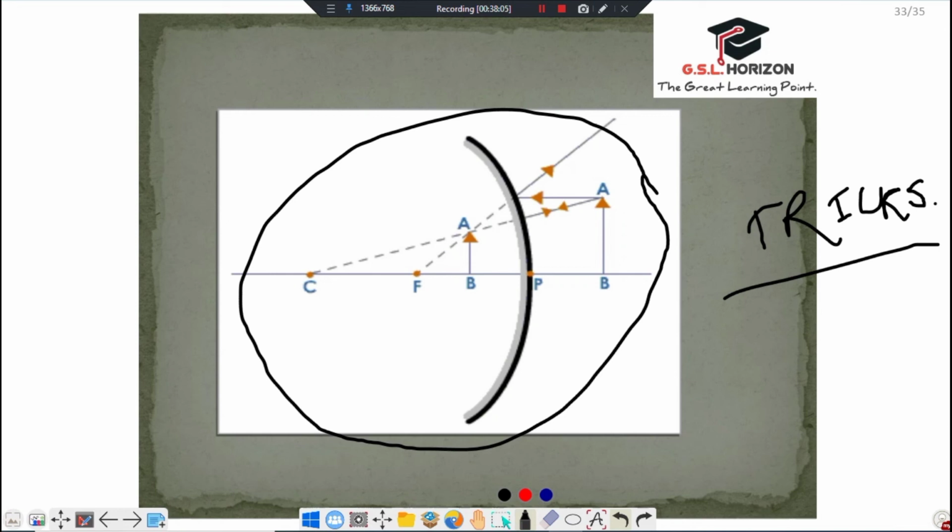In this mirror, the image is always formed between focus and pole. Between focus and pole. We always remember it.